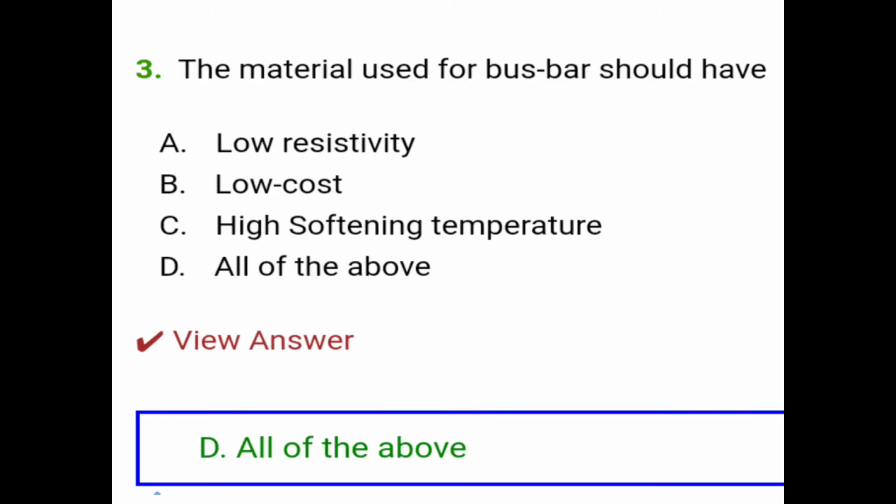So the third question is, the material used for bus bar should have low resistivity, low cost, high softening temperature, all of the above. So the answer is option D, all of the above. The material used for bus bar should have low resistivity, low cost, high softening temperature.